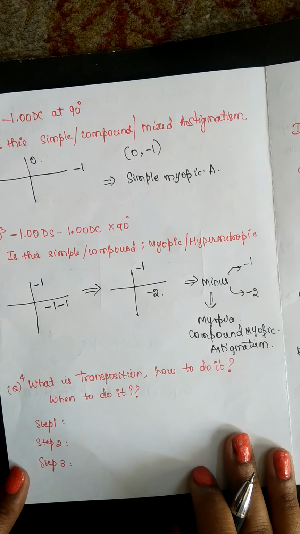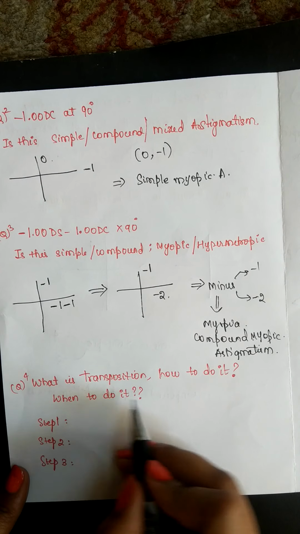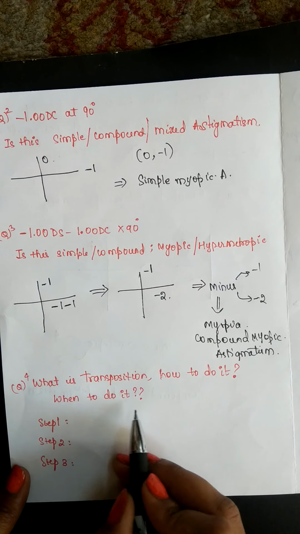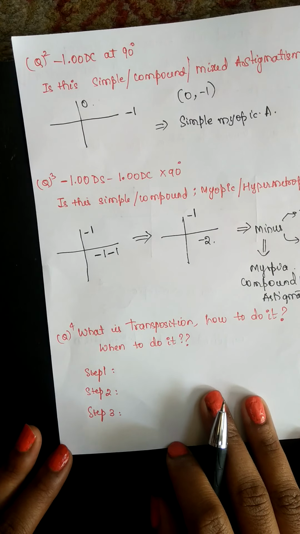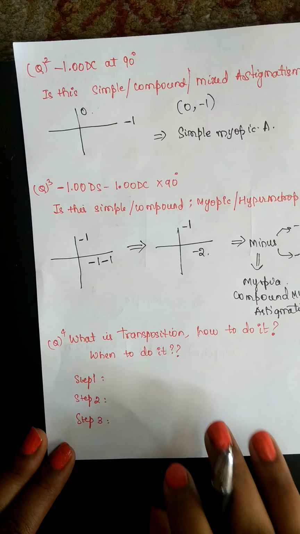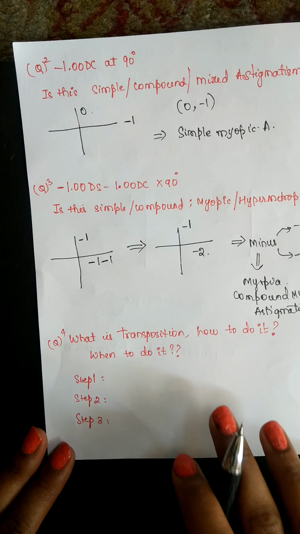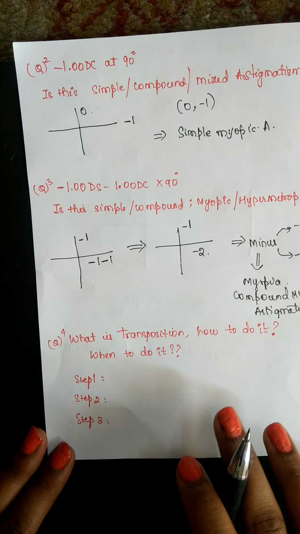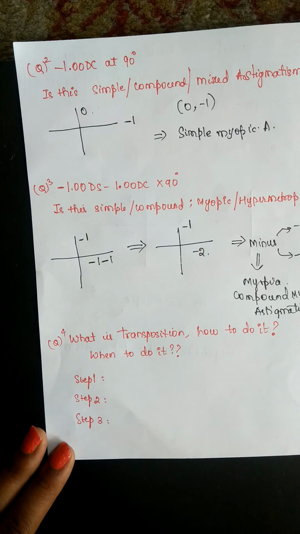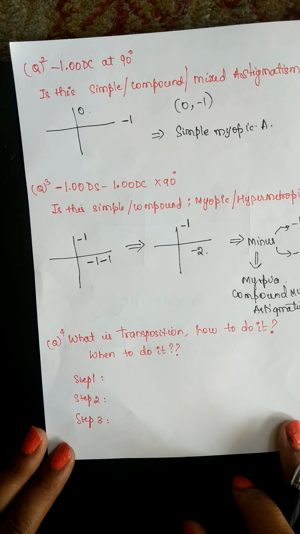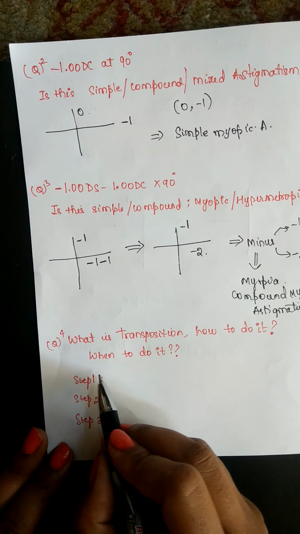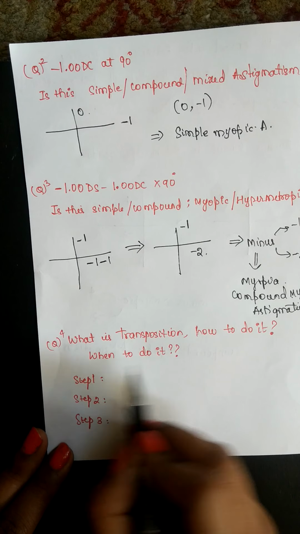And there is something called transposition. What is transposition? How to do it? When to do it? That is what I am going to tell you now. Transposition is a thing which you should do while telling whether the question given is with the rule, against the rule, type of astigmatism, or to classify the astigmatism basically.